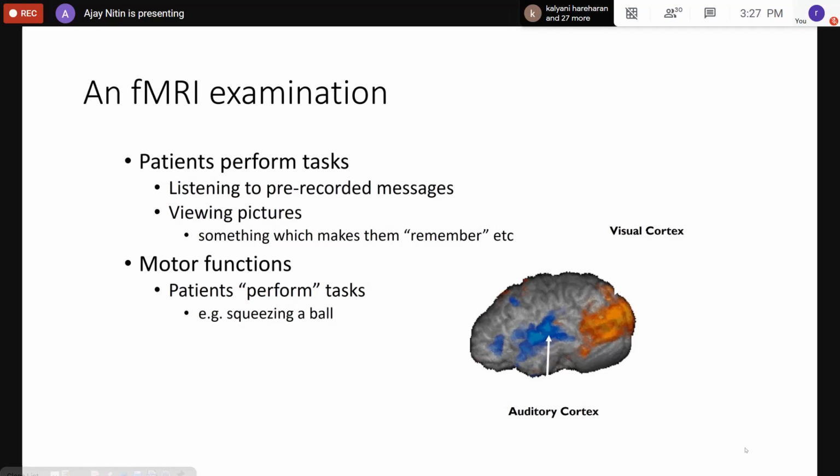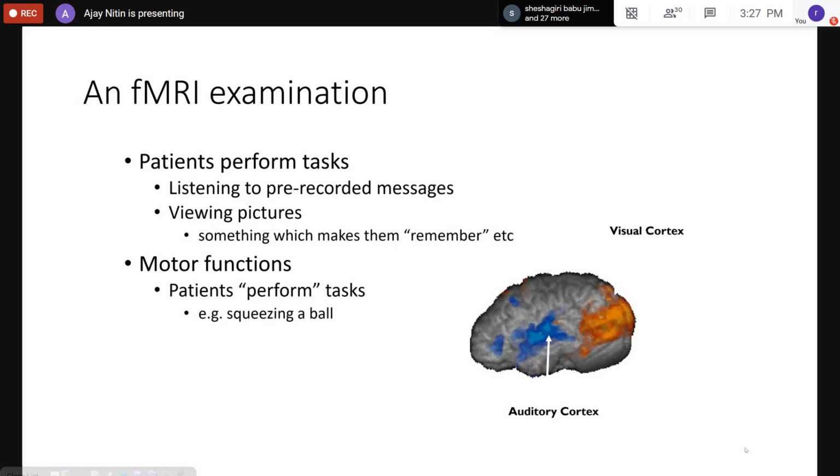Some very simple exercises are, for example, people who undergo paralysis lose certain functionality. Sometimes they cannot use the left hand, they can only use the right hand. So this helps in identifying how to provide treatment, targeting a particular region of the brain. I will tell you how this examination is done and how MRI is used in understanding that.